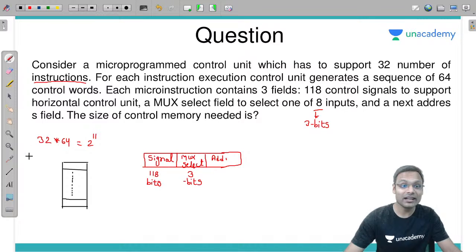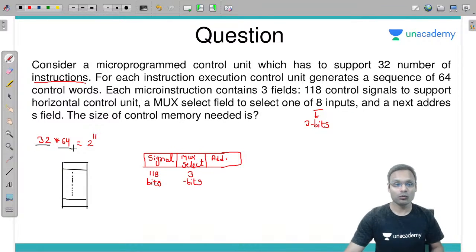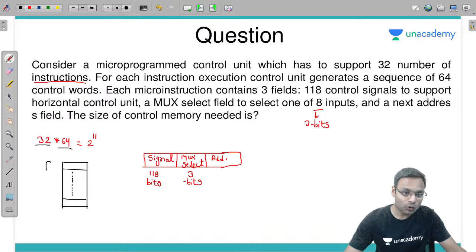And why is it needed? To support 32 instructions, each instruction 64 control words. So total how many control words will I have to store? 2 power 11. Based on that, can I say that the addressing of this particular memory will be of 11 bits? Yes of course. So 11 बिट का एड्रेस हो जाएगा.